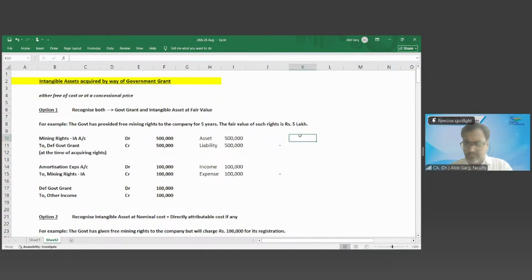One entity is using the fair value method, another entity is using the nominal value method. That either-or option is given in the standard. So in this case, I am feeling that the enhancing characteristic we studied in the conceptual framework, comparability, is missing on this part. That is what I need clarity on from you, sir.